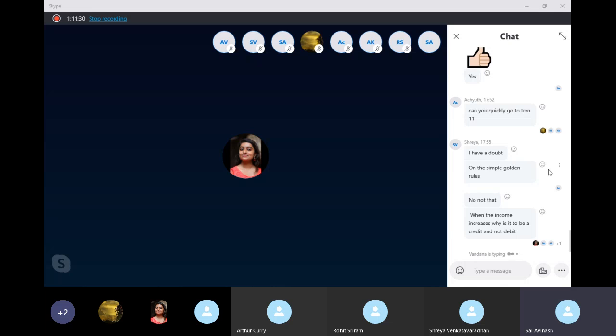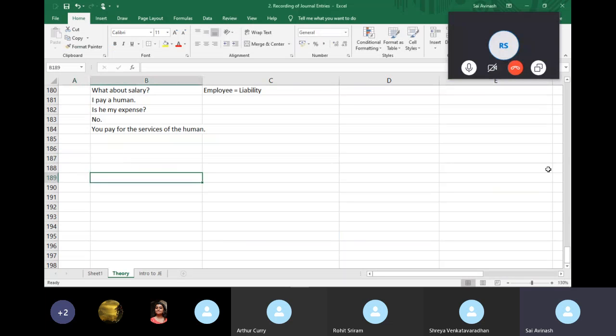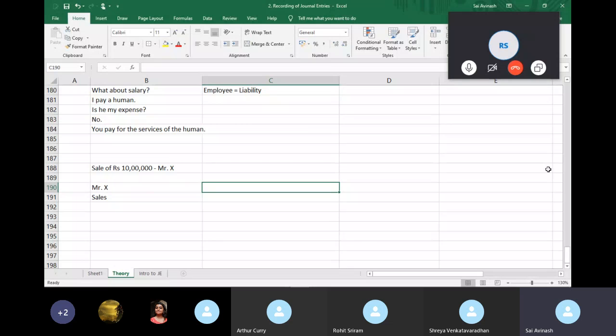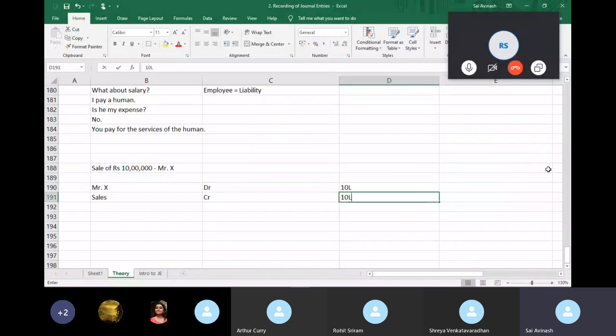So to answer your question, Shreya, let's say I made a sale of rupees 10 lakhs to Mr. X. The transaction is such that I'm not receiving the money yet. Mr. X is debited, and sales is credited. He's a debtor, for 10 lakhs.